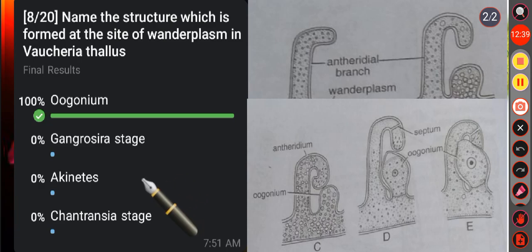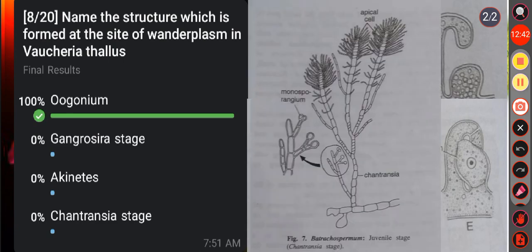Then in option D, that is the Chantransia stage. We know in Batrachospermum, the asexual reproduction is brought about by means of non-flagellate uninucleate spores known as monospores. Monospores are developed within the monosporangium, which are again developed on the erect portion of the heterotrichous filament called the Chantransia stage, that is produced during the post-fertilization stage of the sexual reproduction of Batrachospermum.